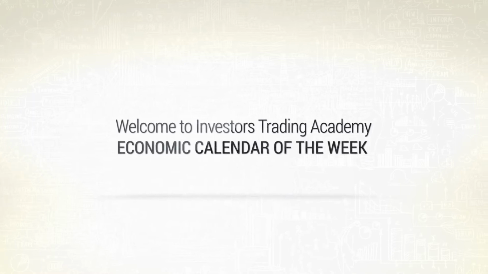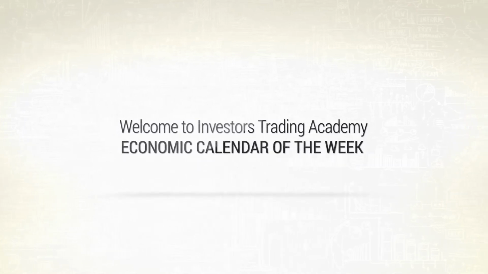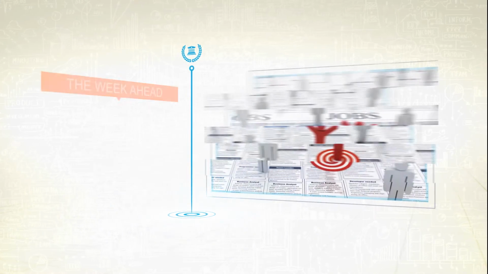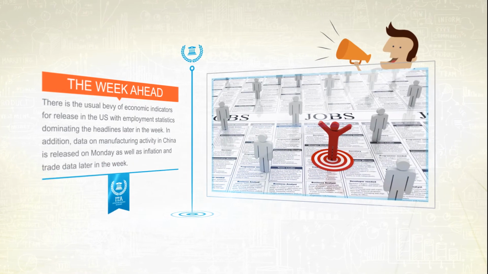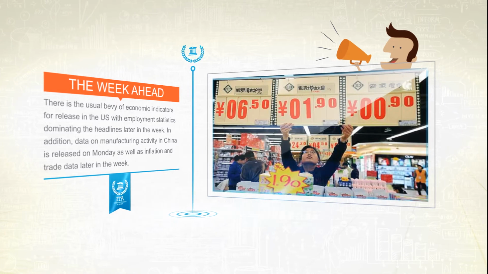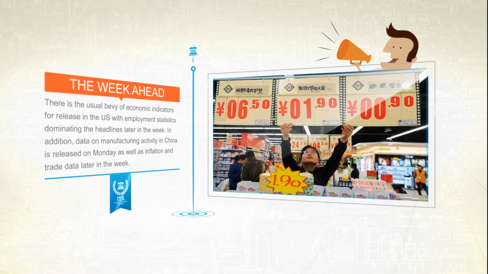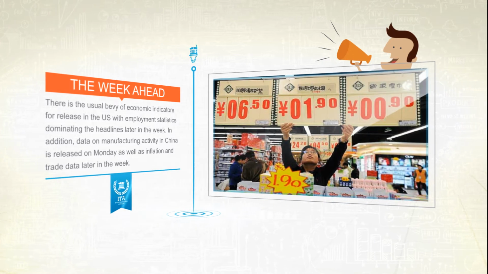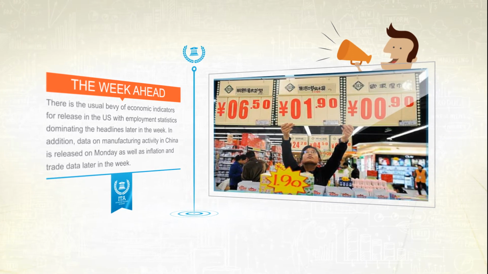Each week our news analysts review the upcoming economic events that you should be monitoring during the next week. There's the usual bevy of economic indicators for release in the US, with employment statistics dominating the headlines later in the week. In addition, data on manufacturing activity in China is released on Monday, as well as inflation and trade data later in the week.